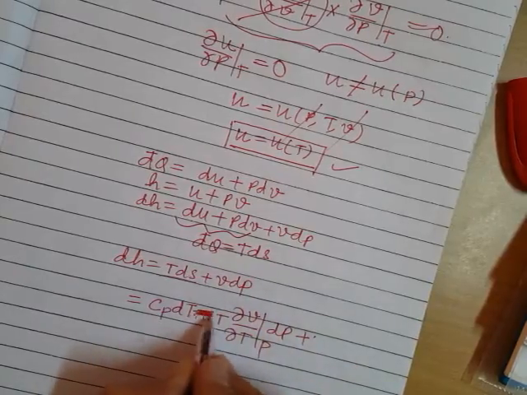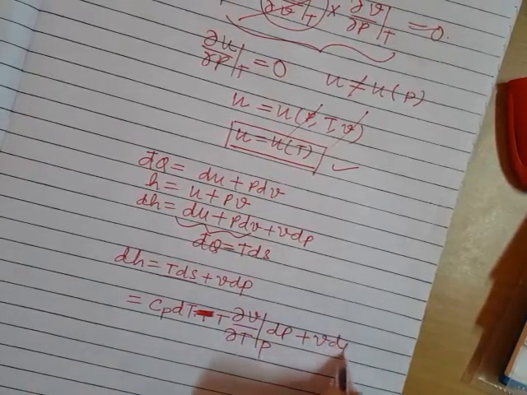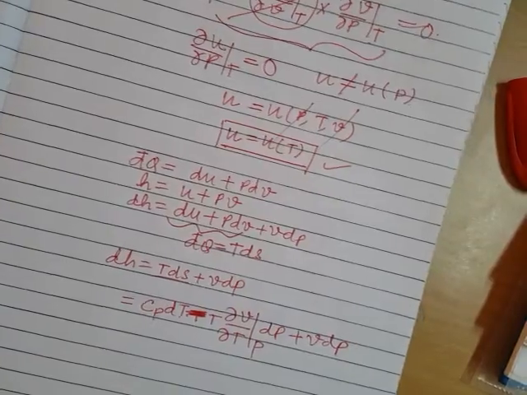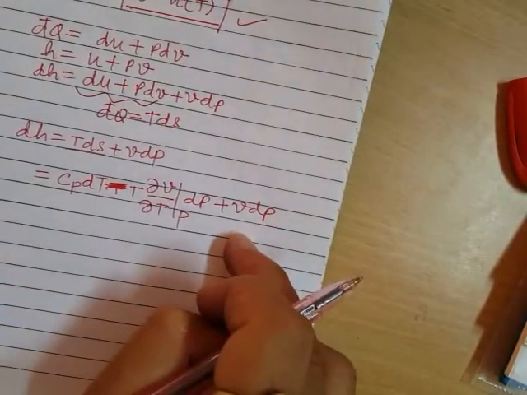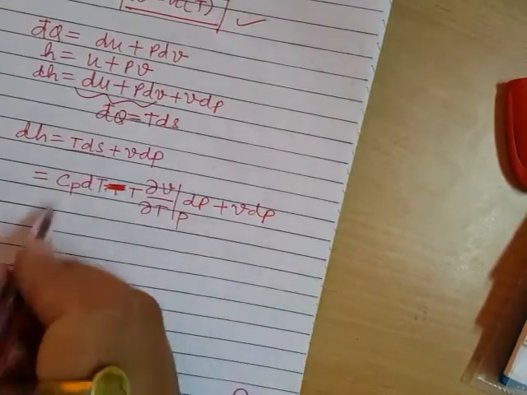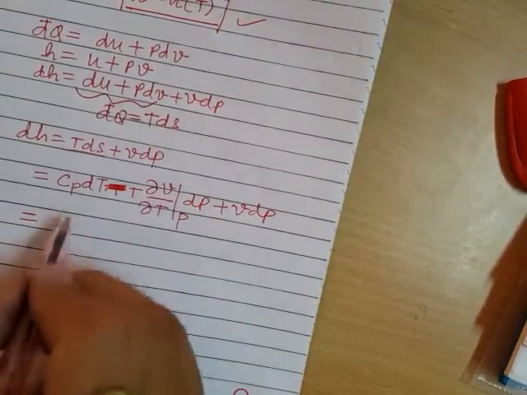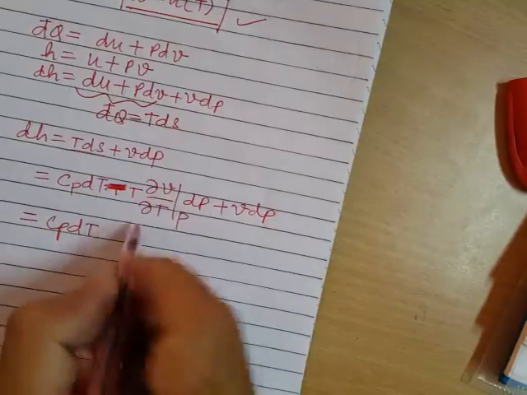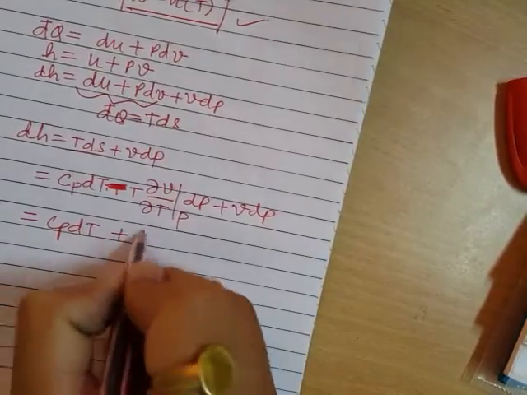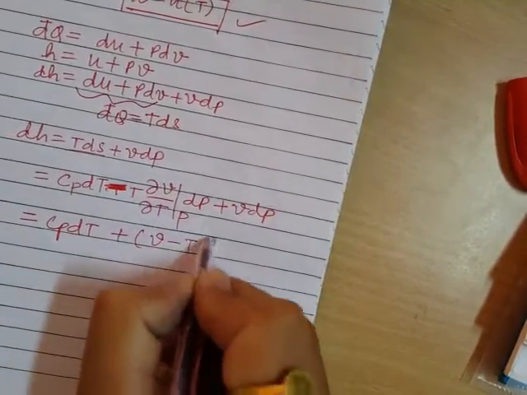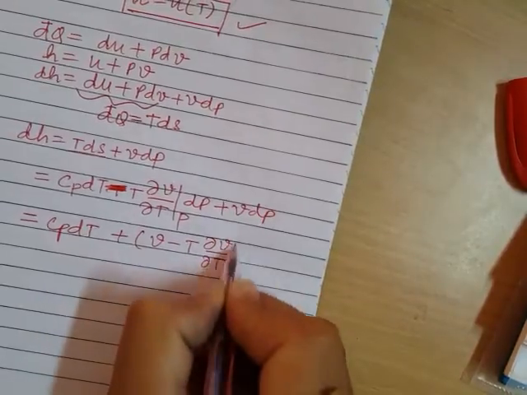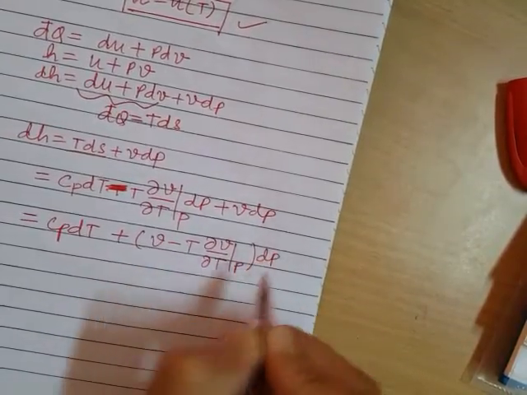Yes. So if we rearrange them, we will get dH equal to Cp dT plus V minus T del V by del T at constant pressure dP.